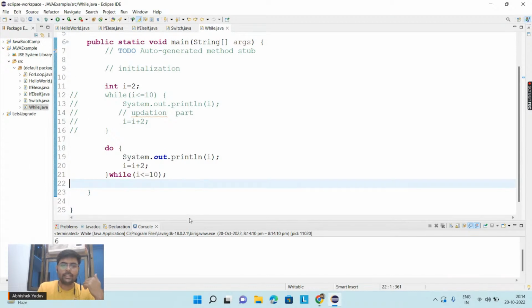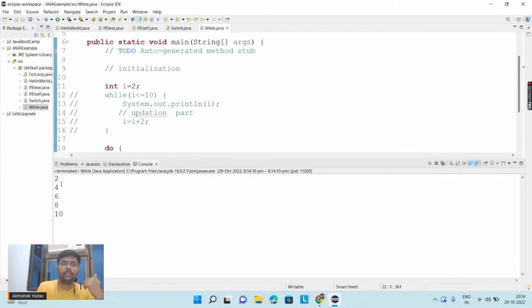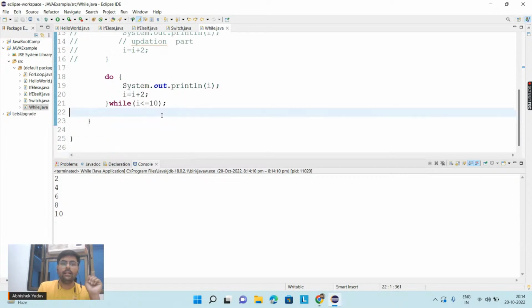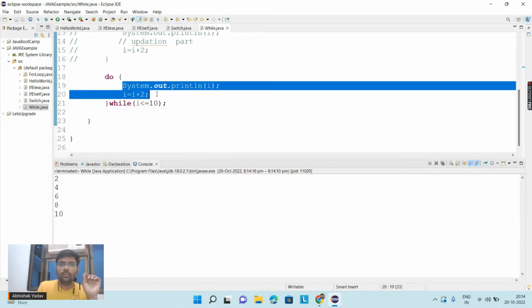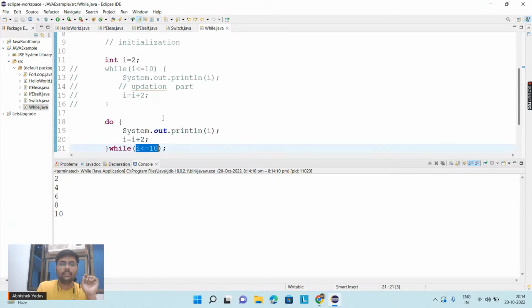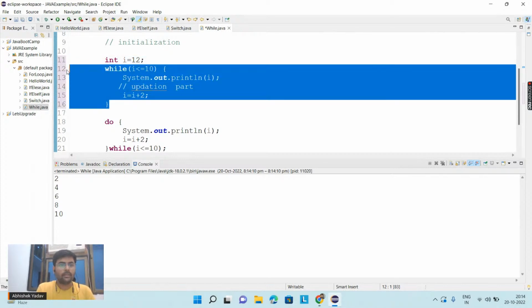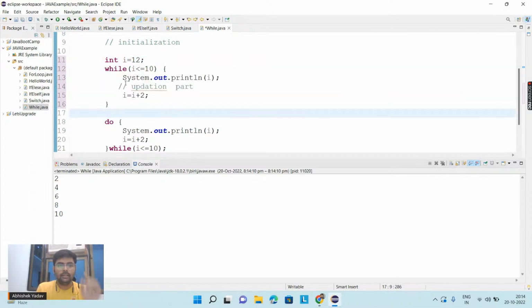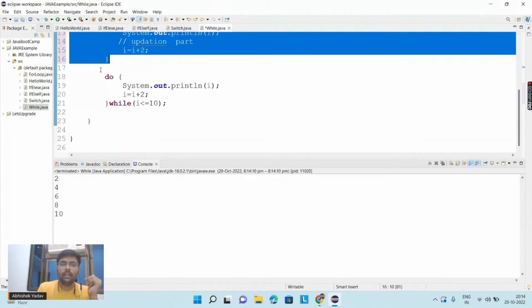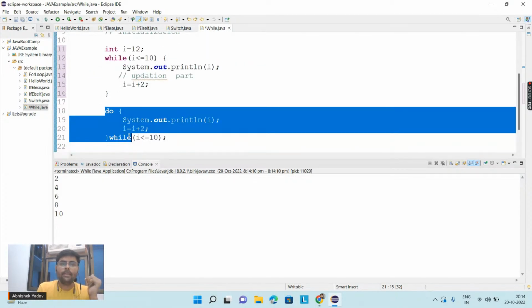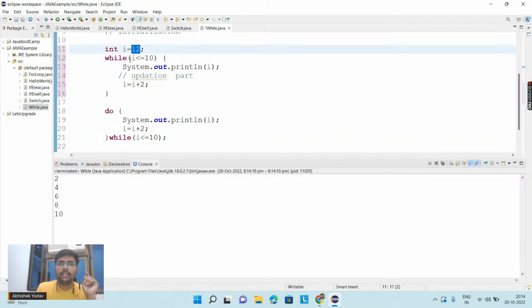So here you can see you are getting the same output as the while loop, that is 2 4 6 8 10. Okay, why? Again, first the body of the do while loop will get executed, after that this while condition will be checked. So let's take one scenario here. Let's increase the value of I here. Let's say the value of I is 12, and let's run both my while loop and do while loop. Okay, so here first what will happen, here the value of I is 12, and this 12 is less than equal to 10.